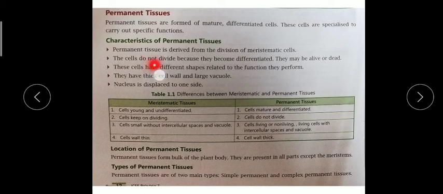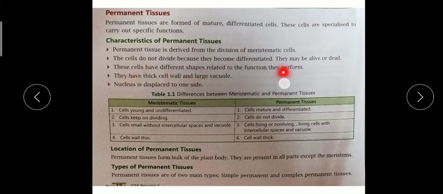First one is permanent tissue is derived from the division of meristematic tissue. I said that when meristematic tissue loses its capacity, every cell has its own capacity of dividing. So when it loses its capacity, it turns into permanent tissue. Remember this point: the cells do not divide because they become differentiated. They have already divided. They may be alive or dead. Remember the first feature also: meristematic tissues are living tissues, whereas permanent tissues can be living, can be dead also.